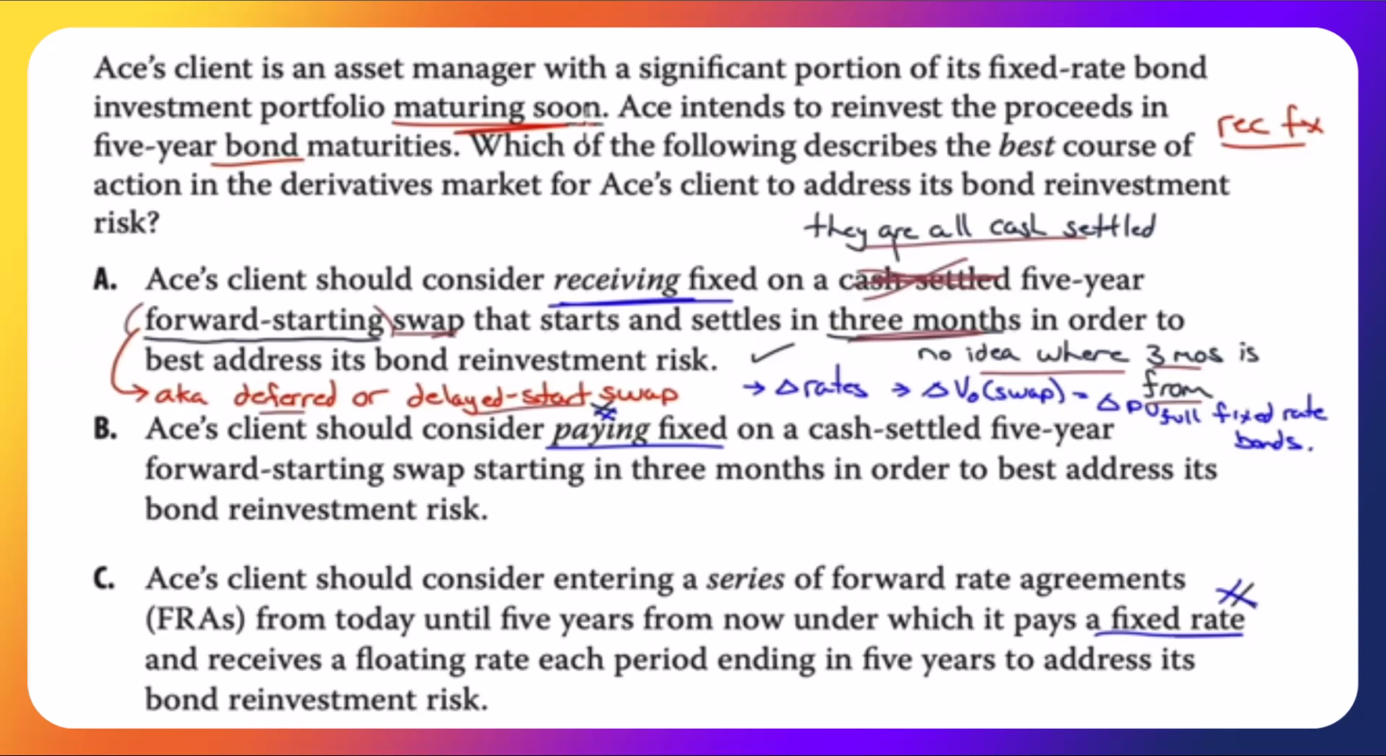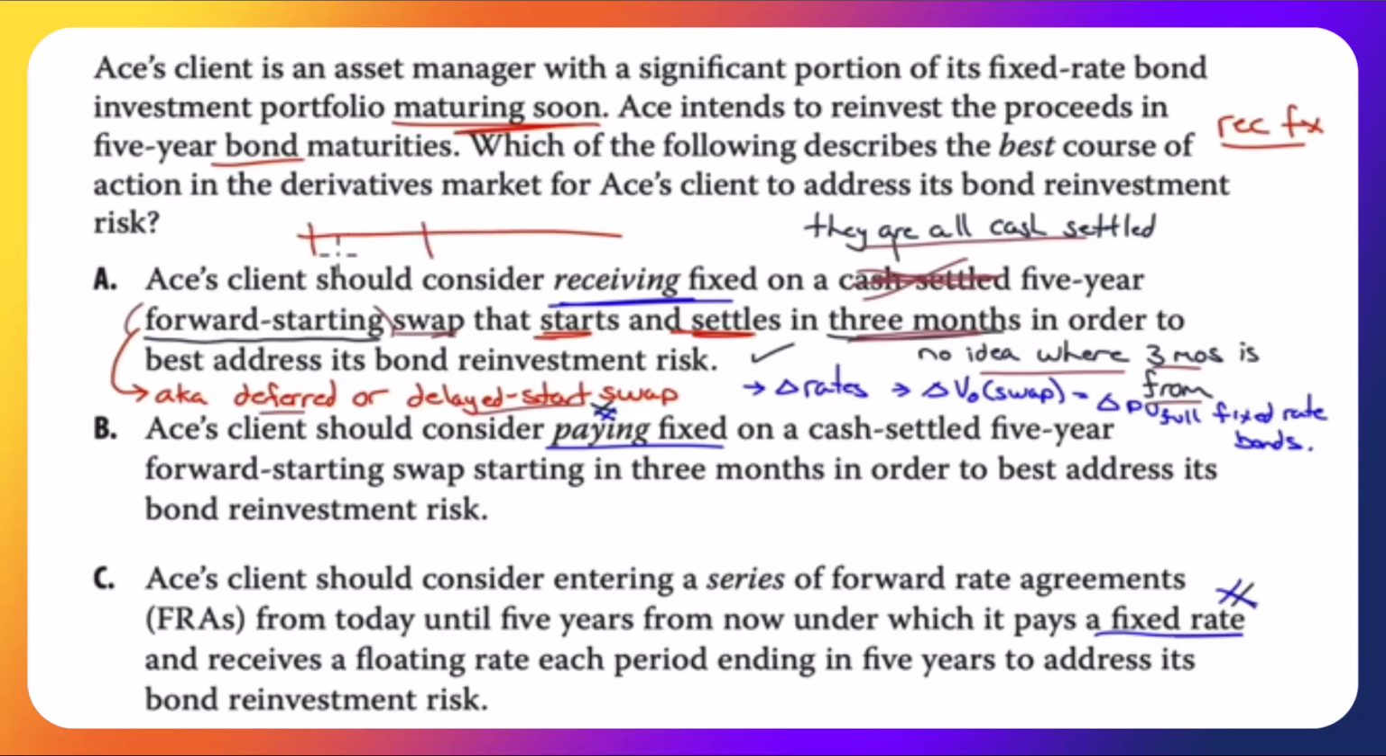So I don't know where we got 3 months from. So if you're sort of troubled by that, saying where's the 3 months from, I've no idea where it's from. In 3 months in order to best address its bond reinvestment risk. It starts and settles in 3 months. That might have thrown you as well. Like, how can it start and settle at the same time? So let's just draw a timeline.